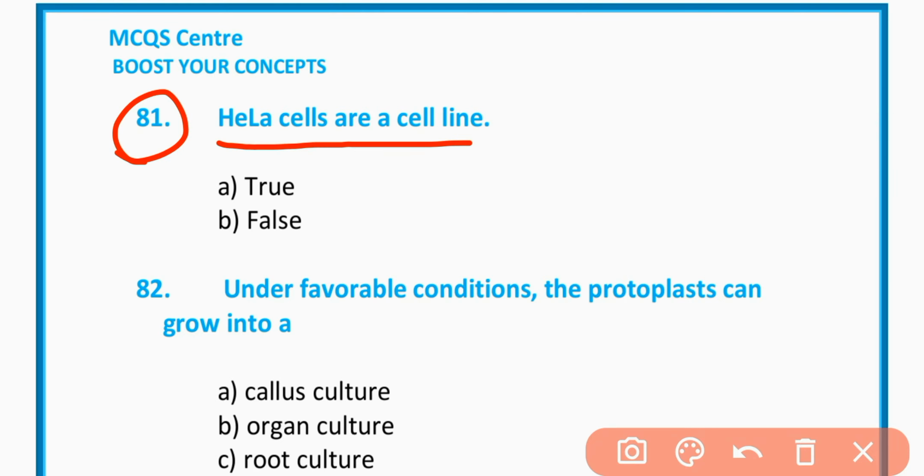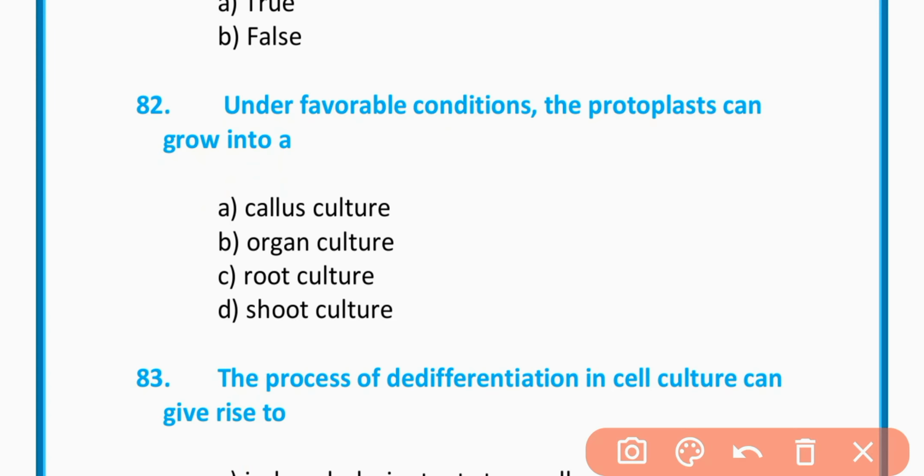MCQs number 81. HeLa cells are cell line. This statement is true or false? This statement is true.